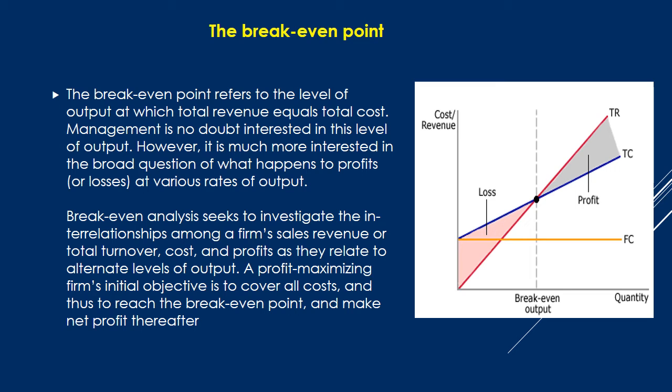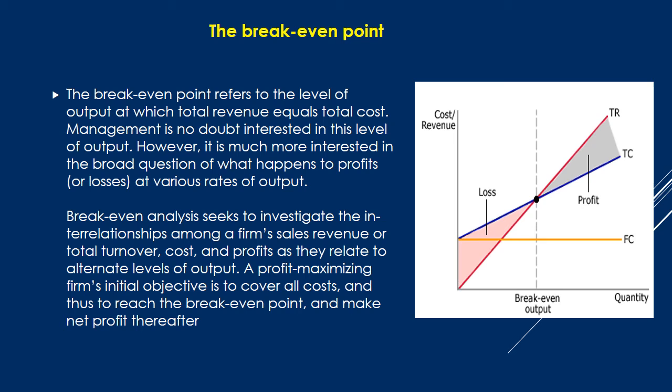About the diagram, the y-axis has cost and revenue, the x-axis has quantity of output. You can see here FC. FC is the fixed cost here. Whatever the output we are producing, the fixed cost will be the same. So the fixed cost curve is parallel to the x-axis. The 45-degree curve you can see is the TR, total revenue curve, and TC is the total cost curve. When zero output we are producing, that means TC is equal to FC. That means when output is zero, at that time fixed cost is there.